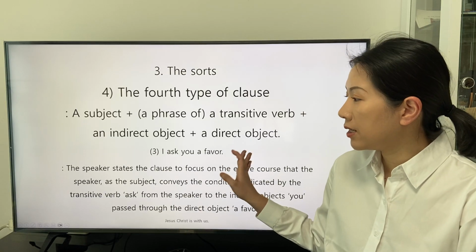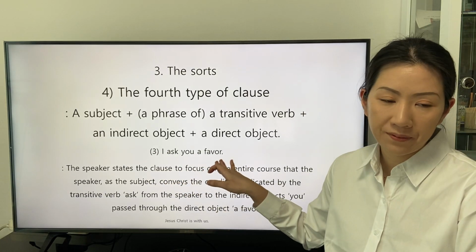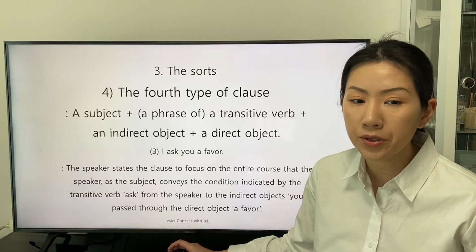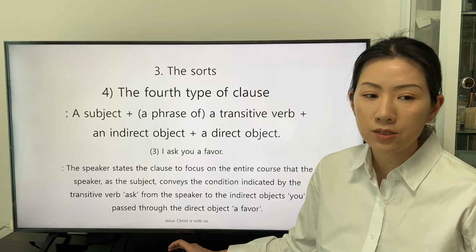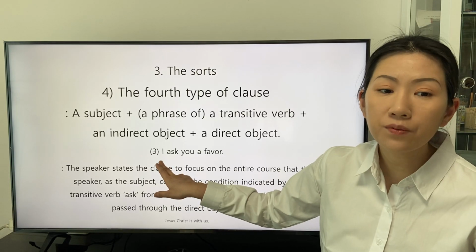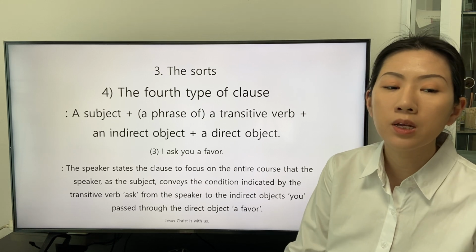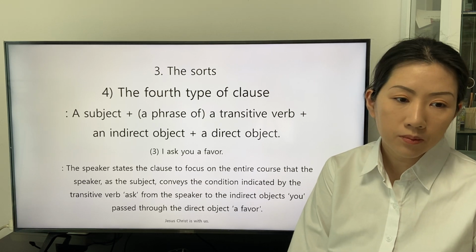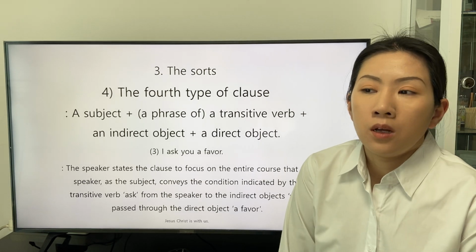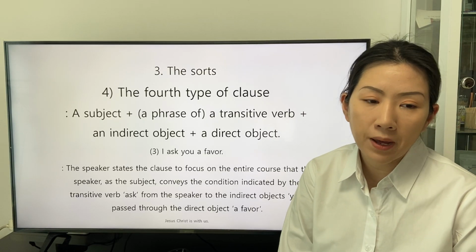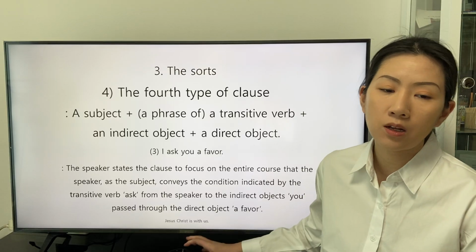The third clause is this. I ask you a favor. The speaker states the clause to focus on the entire course that the speaker as the subject conveys the condition indicated by the transitive verb ask, from the speaker to the indirect object you, passed through the direct object of favor.